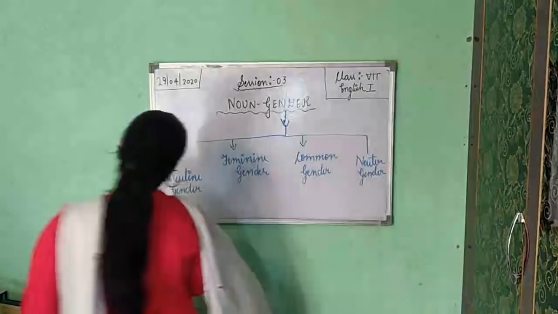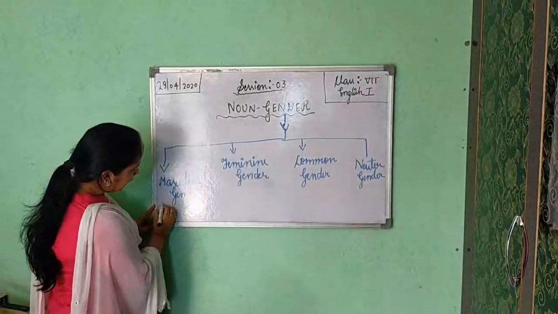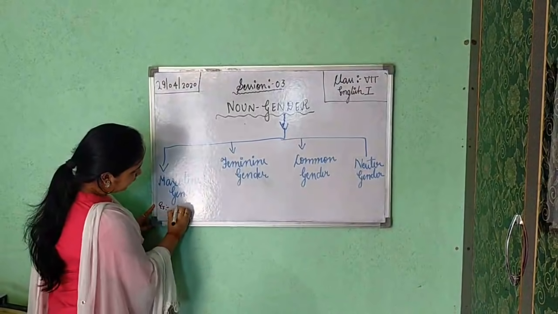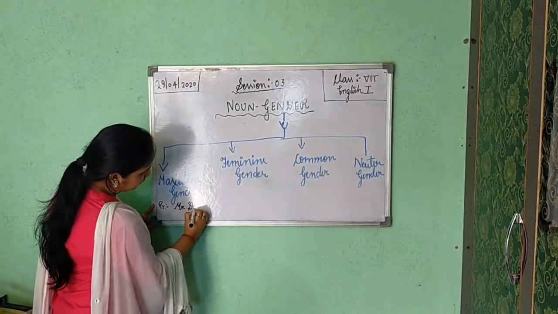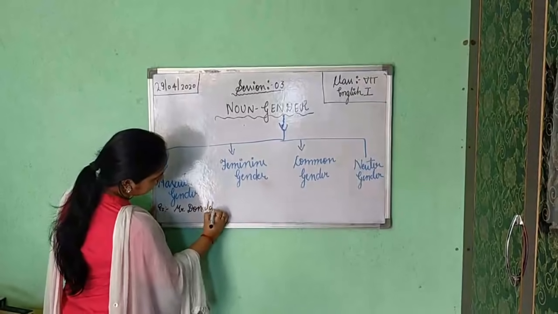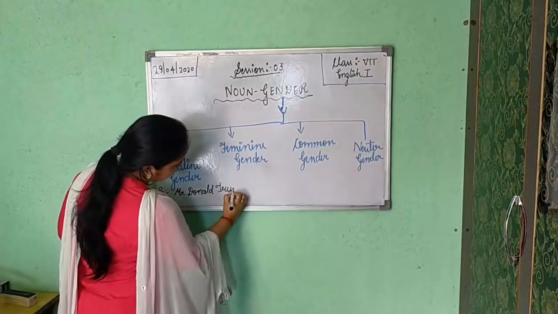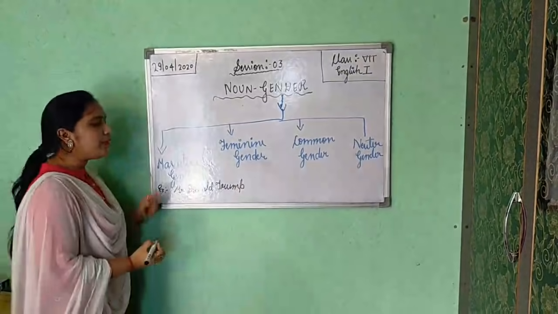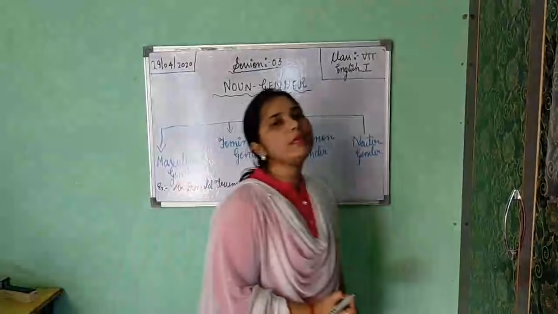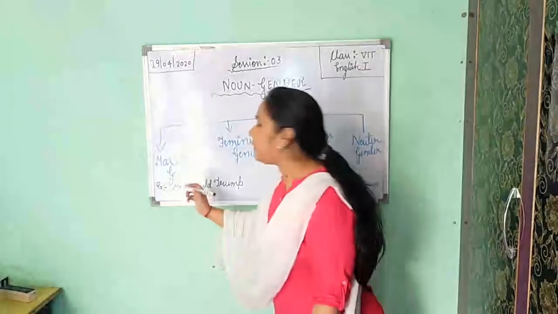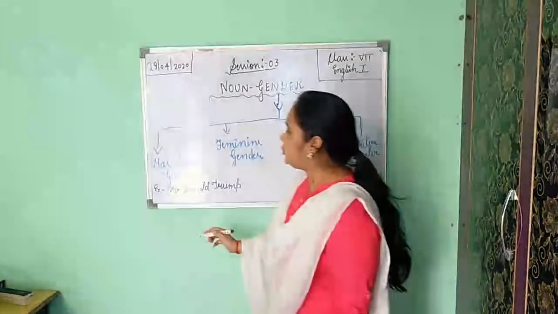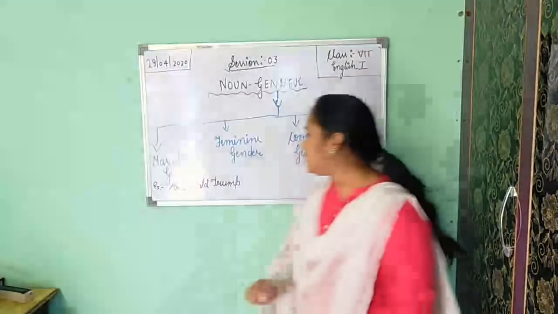For example, here I am writing an example, Mr. Donald Trump. Here I have written Mr. Donald Trump. Everyone knows that he is a male person. So it shows masculine gender.